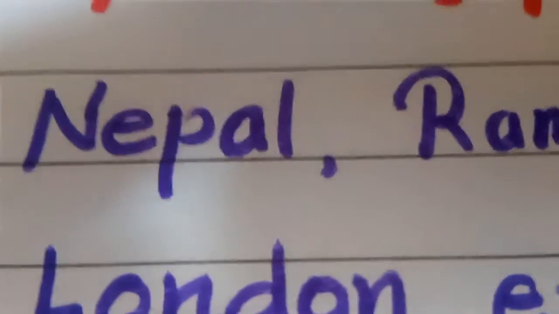You understand? Nepal is place, country, special name. Ram is person, special name. Bagmati is river. This is also a special name. London is place. This is also a special name of place. This way, I hope you have understood.